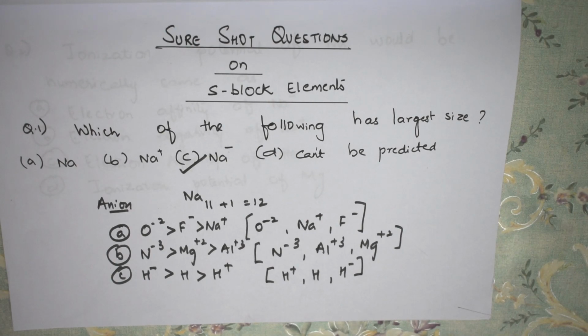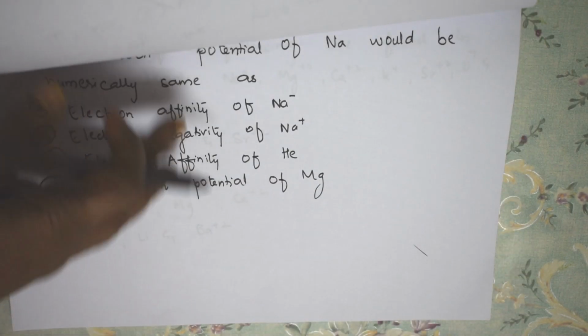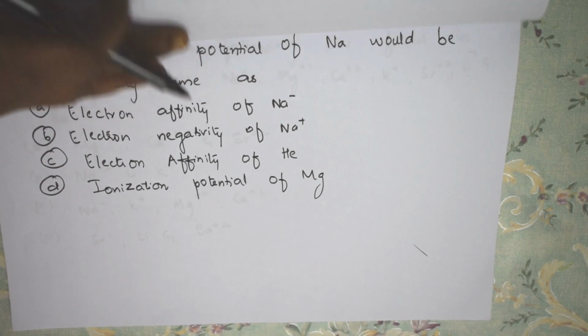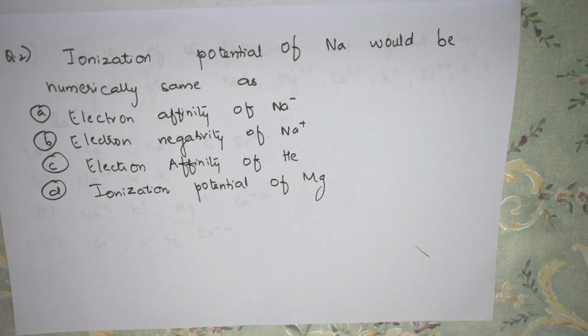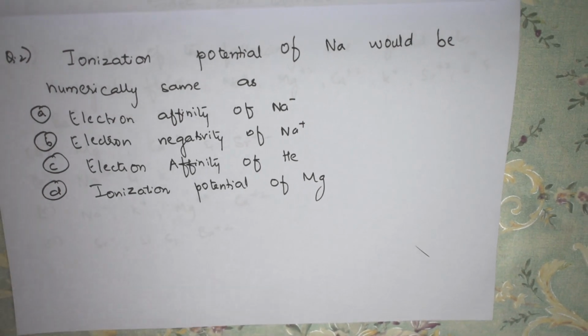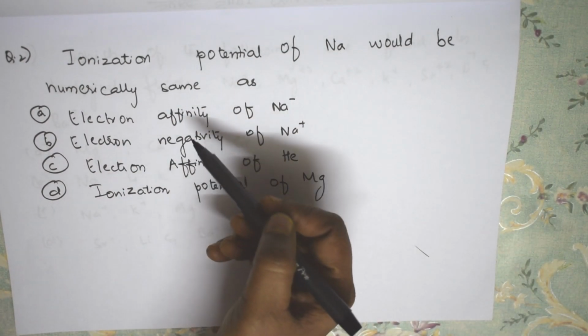Now let us come and see the next question. What do we have next in the series? Okay, let us read this question. These are short questions, students. So let me push my page. Okay, right. So in this particular question, it is given: ionization potential of sodium would be numerically same as, right? So they are asking which of these will have the numerically same ionization.